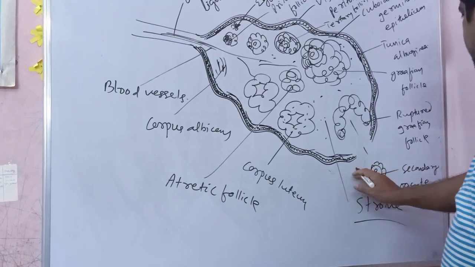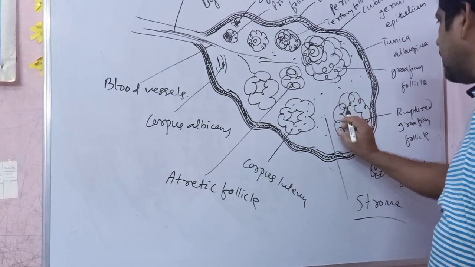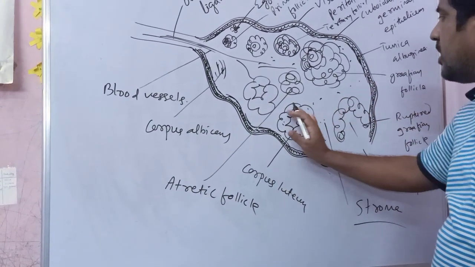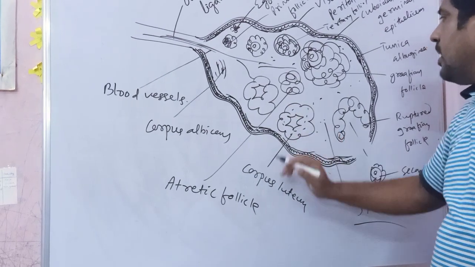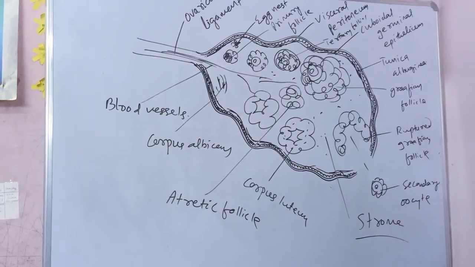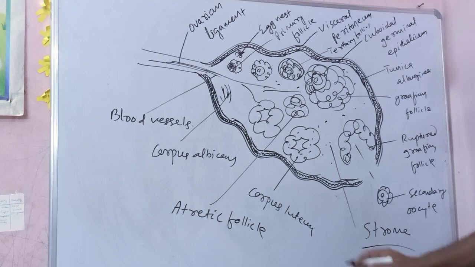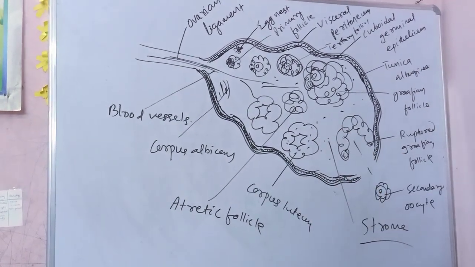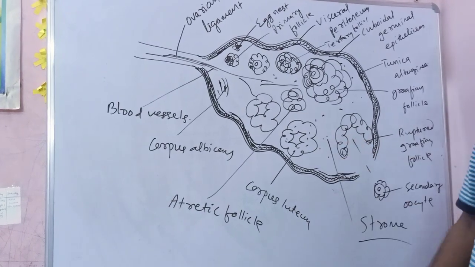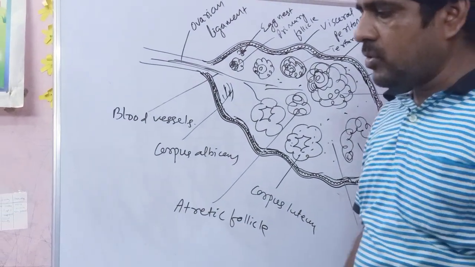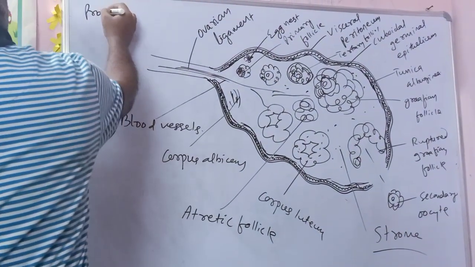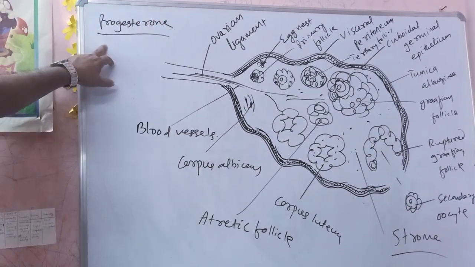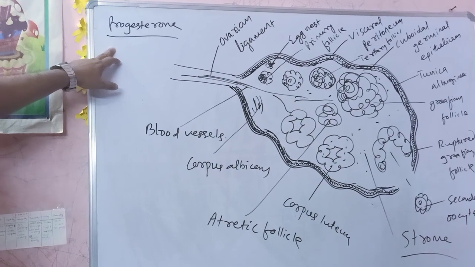After the release of the secondary oocyte, the remaining part of the Graafian follicle is converted into the corpus luteum, a yellow colored mass of endocrine tissue. It is a temporary endocrine tissue that secretes progesterone hormone. Progesterone is the pregnancy hormone.